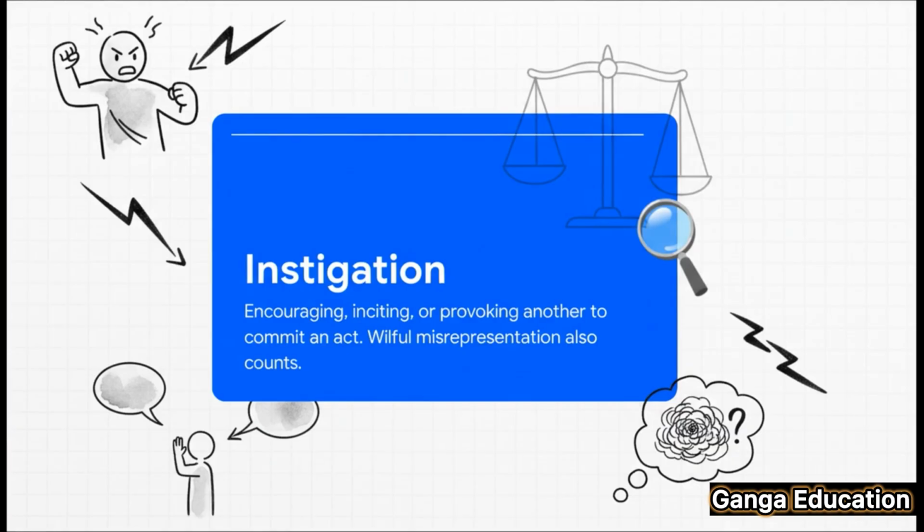First up, we have instigation. This is all about pushing, encouraging, or provoking someone to commit a crime. So, for example, if someone says, hey, go and hit that person, that is a crystal clear case of instigation. And it's not just direct words. Deliberately giving someone false information to make them commit an offense also counts.